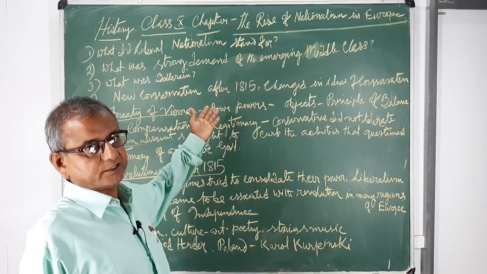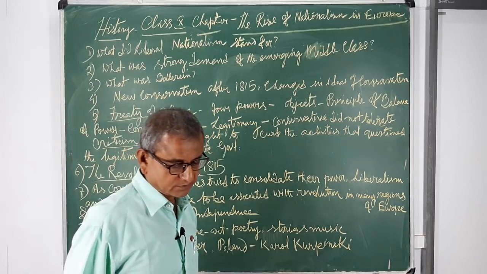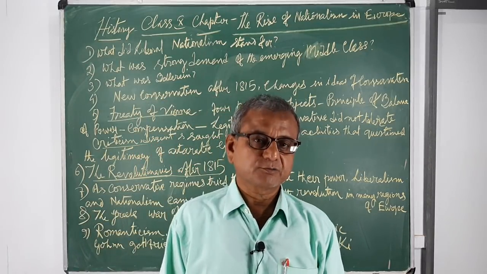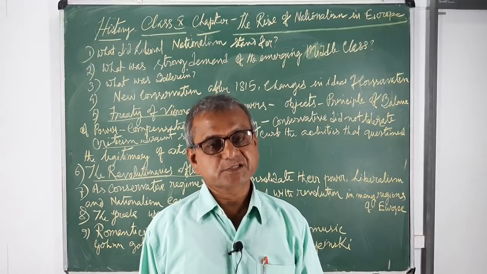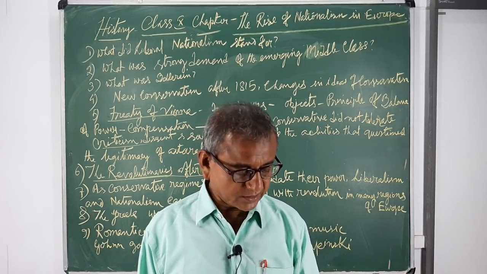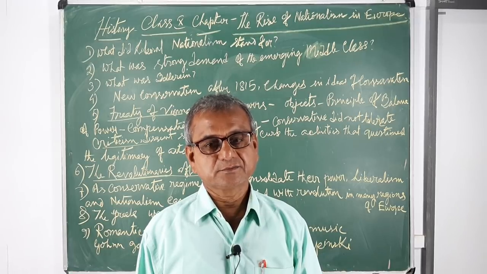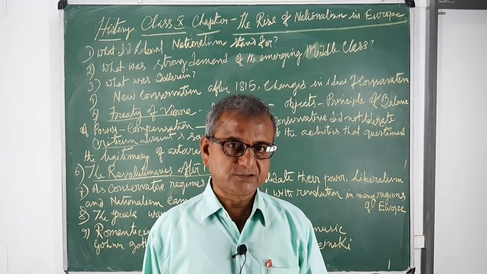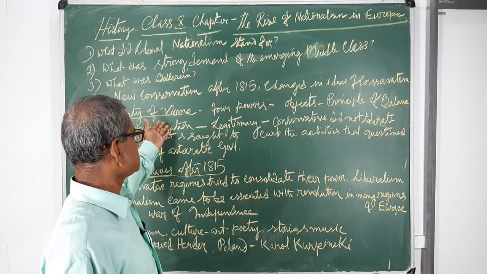The conservative powers actually wanted to maintain the traditional institutions like the church, monarchy, the family, aristocratic families, and the hierarchical society. So that was their purpose.